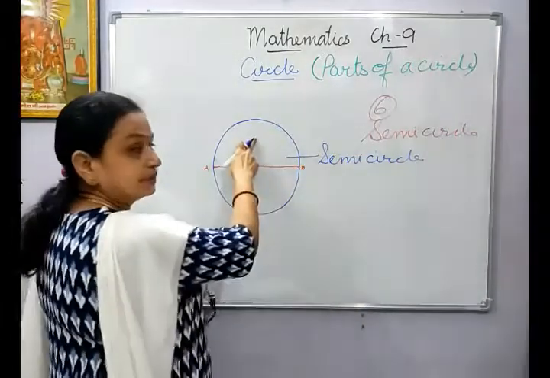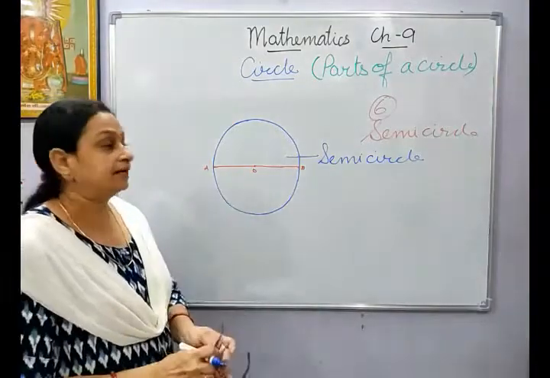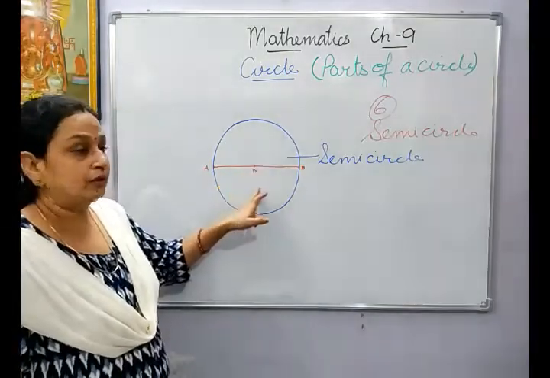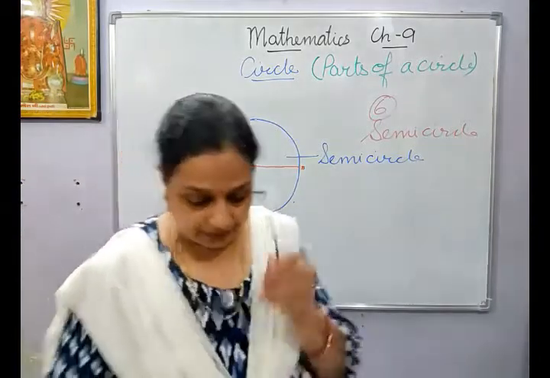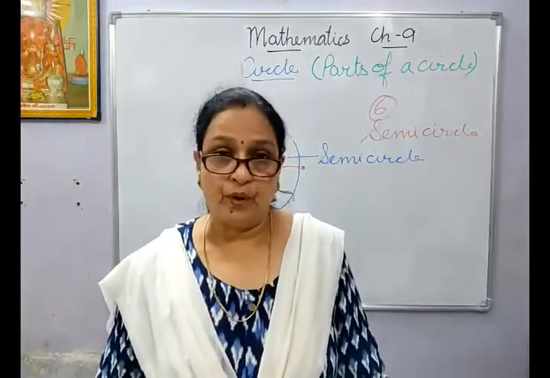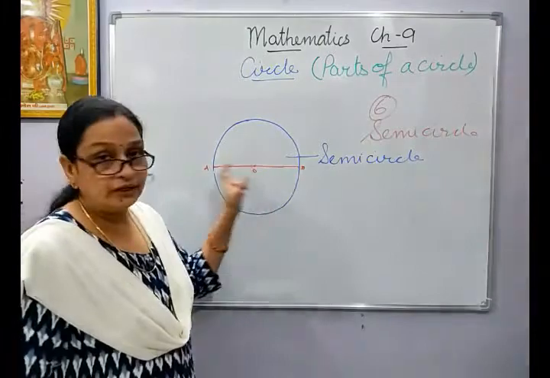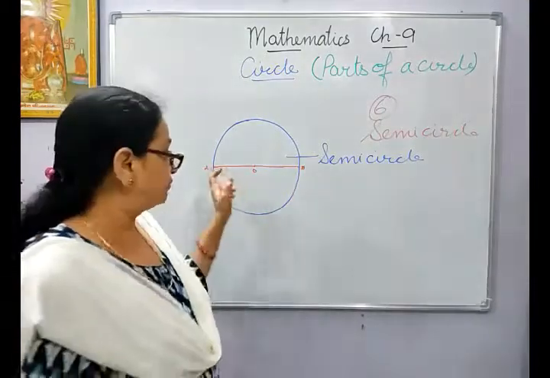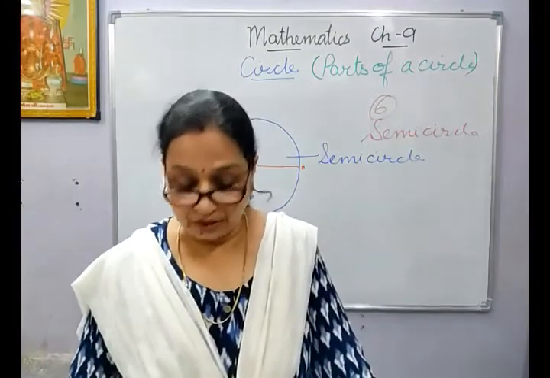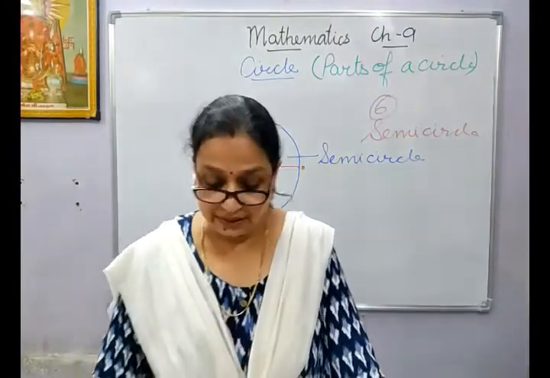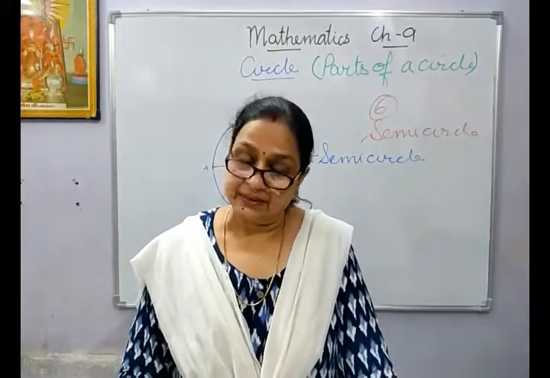This is one semicircle, this is another semicircle, and this diameter divides this entire circle into two equal parts, and each part is called a semicircle. So, I'll read it. These are the end points of the diameter, and when you have joined them, you have formed the diameter. The end points of the diameter divide the circle into two equal parts and are called the semicircle.